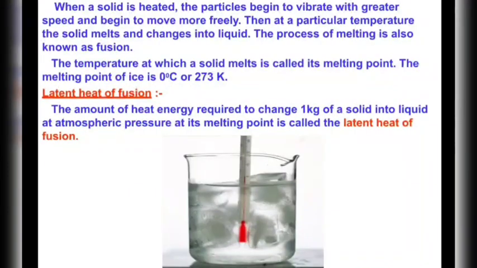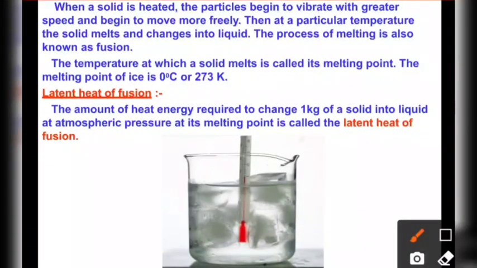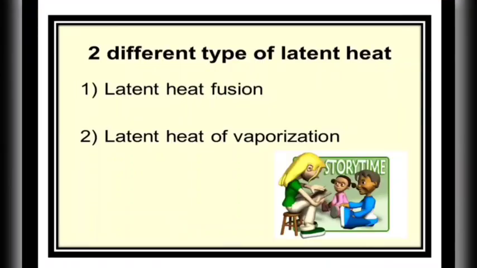In the melting process, the latent heat of fusion is the amount of heat energy required to change 1 kg of solid into liquid at its melting point. At its melting point we are not changing the temperature; we are providing the heat just to overcome the force of attraction between the particles. The heat required to change the state in fusion is the latent heat of fusion.